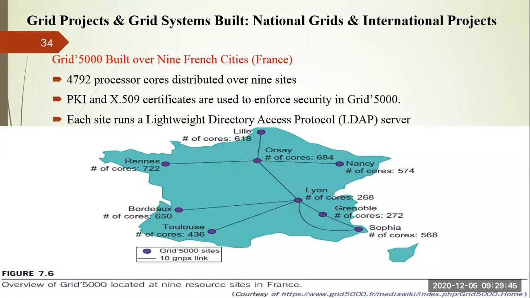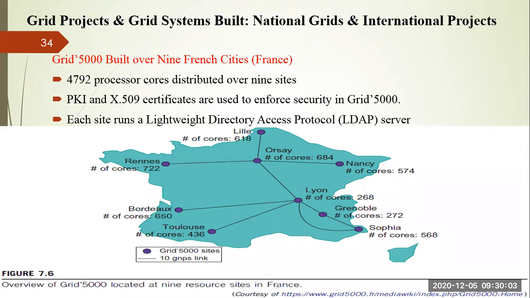Now you can see the France grid, which we already discussed earlier, if you remember this diagram. Here you can see Grid 5000 is built over 9 French cities, right?